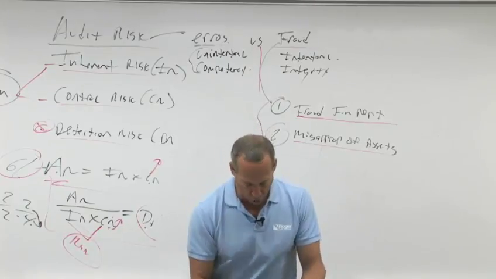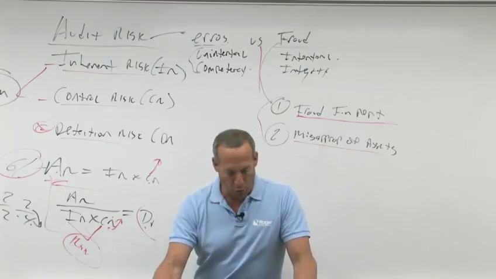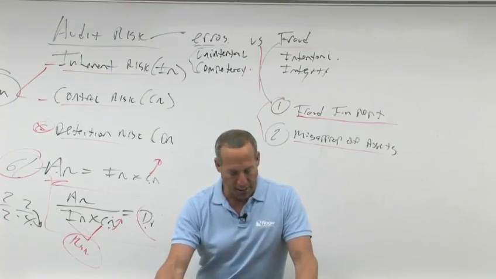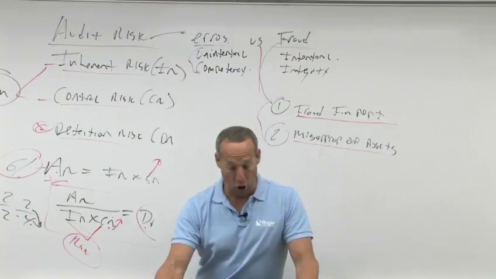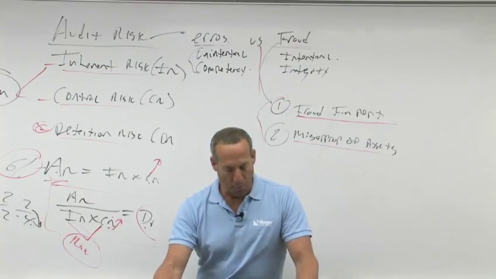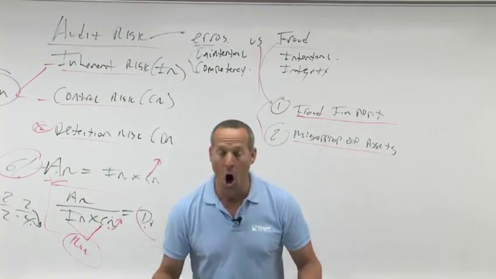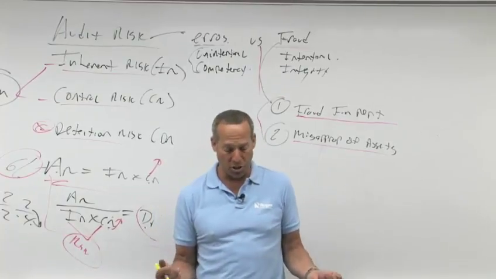What are some examples of fraudulent financial reporting? Manipulation, falsification, alteration of accounting records or supporting documents. Inability to produce or locate relevant documents may also be indicative of fraud. Misrepresentation or omission of events, transactions, or information, intentional misapplication of accounting principles, the non-recording of transactions. They're not recording certain things.